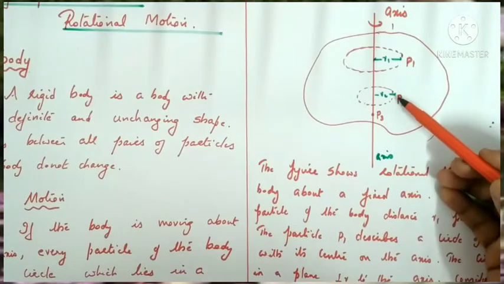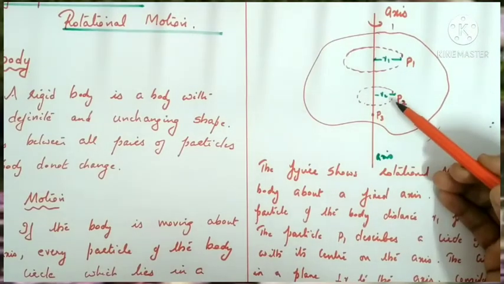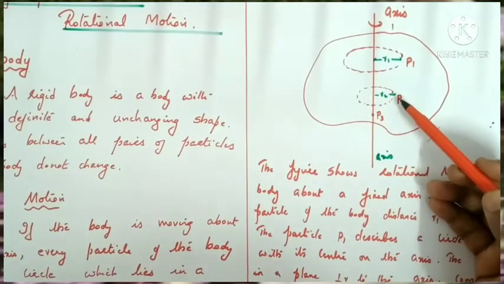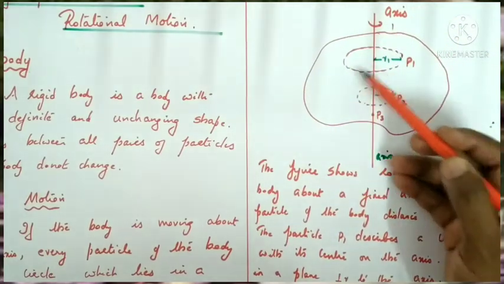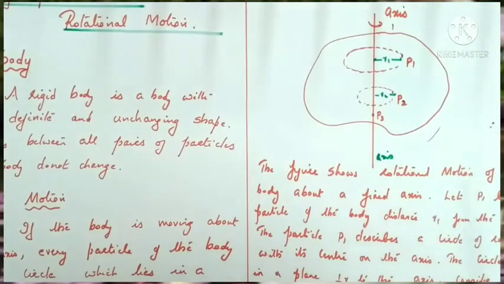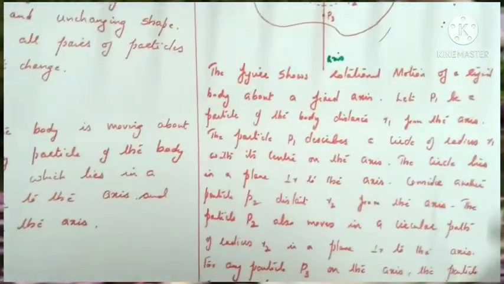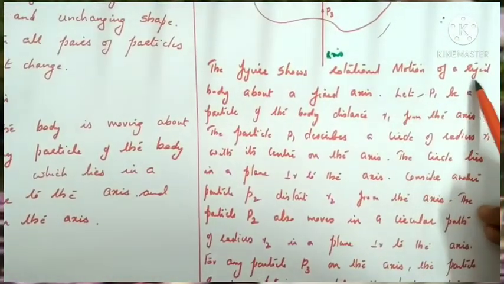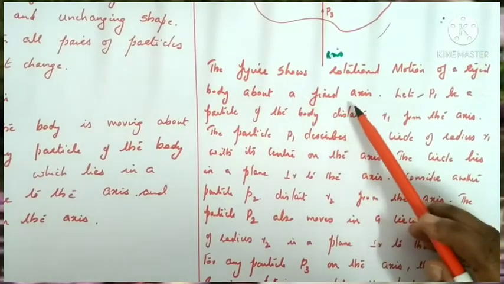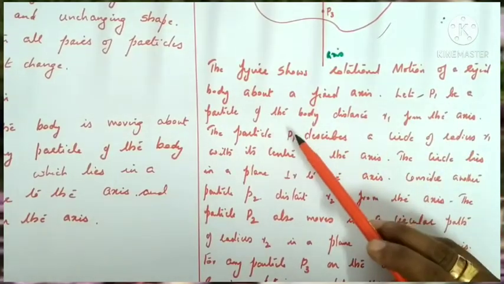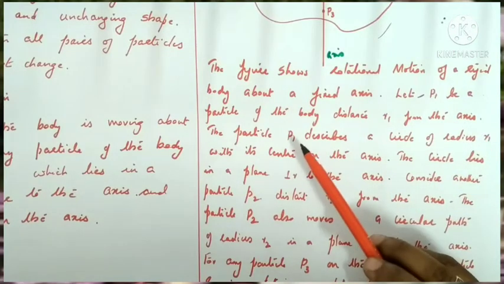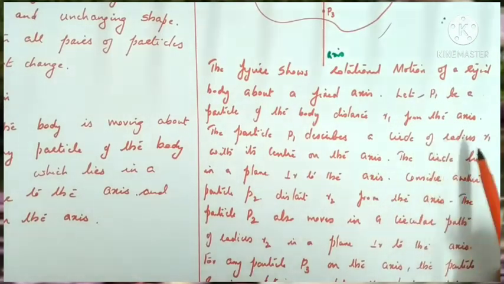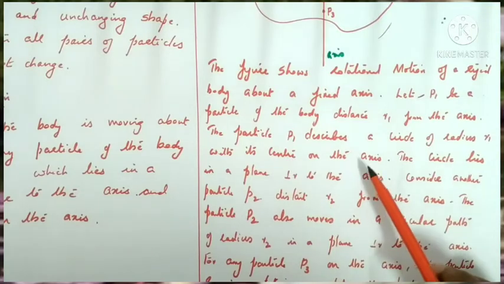Here consider another particle P2 which is at a distance r2 from the axis. Again, if the object is rotating about the given axis, the particle P2 also moves in a circular path. So see the note. The figure shows rotational motion of a rigid body about a given axis. P1 is a particle of the body at distance r1 from the axis. The particle P1 describes a circle of radius r1 with its center on the axis.